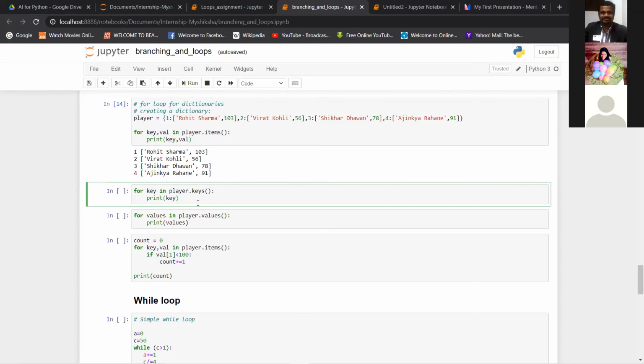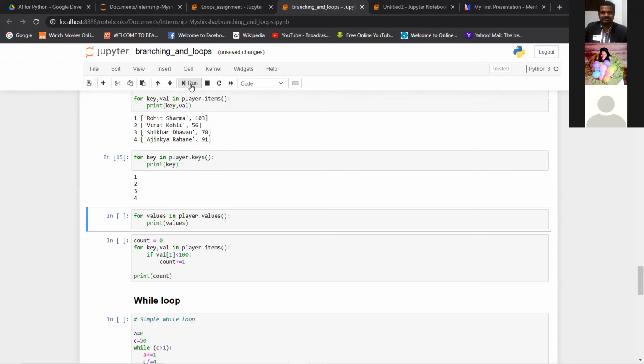Similarly, if you want only the keys or only the values, you have these functions. So if you see for key in player.keys, this variable can be anything, you can name it anything.